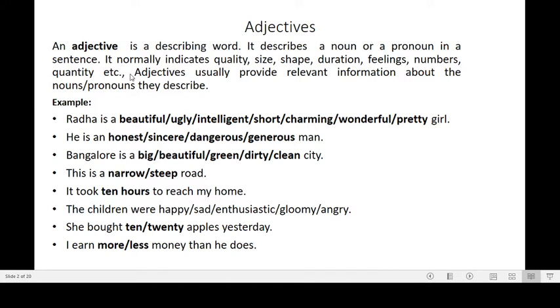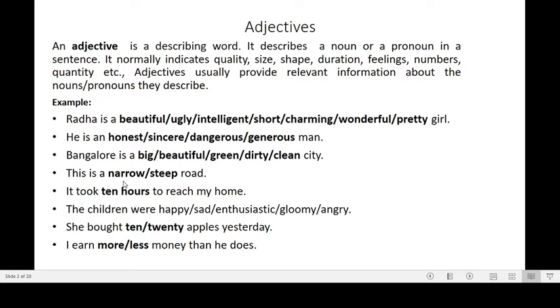So you must understand adjectives normally indicate the quality of a noun or the quality of a person or thing. Here you see these are the adjectives which are indicating the qualities of the noun or a pronoun. And adjectives indicate the size of a person or a thing. Example here, Bangalore is the noun and big is the adjective which is describing the size of the noun. You can use big or small, you can use large. Such words indicate the size of the noun.